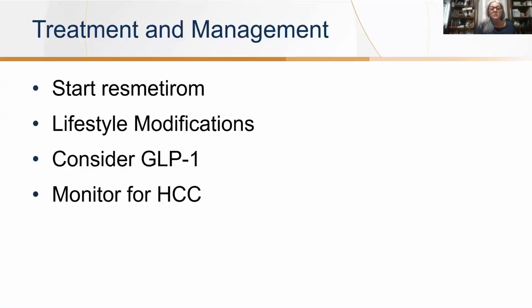Another thought is, too, we can also start resmetirom. This is our new drug that's been approved for fatty liver and definitely approved for anyone with F2, F3 fibrosis. We already discussed the lifestyle modifications, and you can consider a GLP-1 for help with weight loss. And as we discussed, monitoring for hepatocellular cancer.